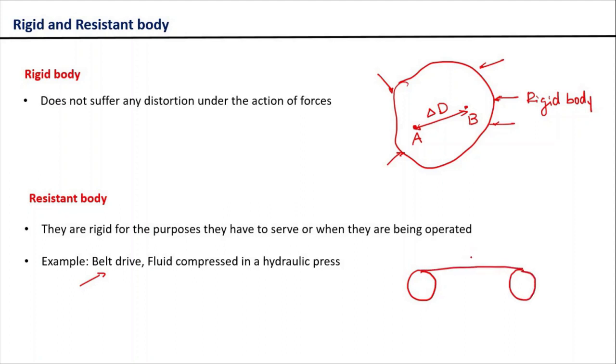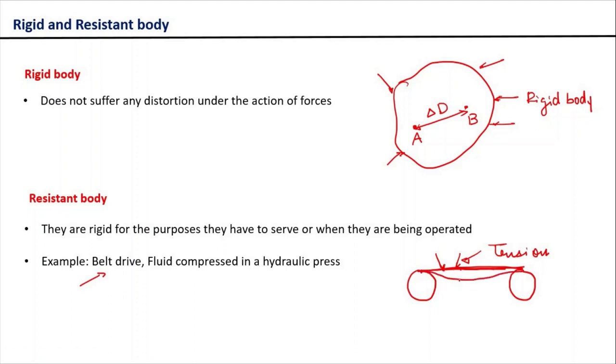You know that this belt, while in operation, will always be under tension, correct? Because of this tension, this belt is going to behave as a rigid body, because the distance between two points on this belt is never going to change while the belt is under tension. But as soon as you stop the operation, you will observe that there is little sagging in the belt.